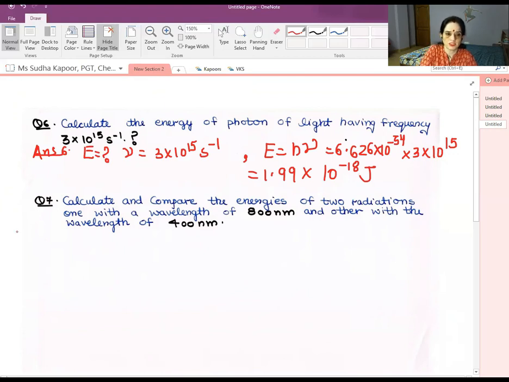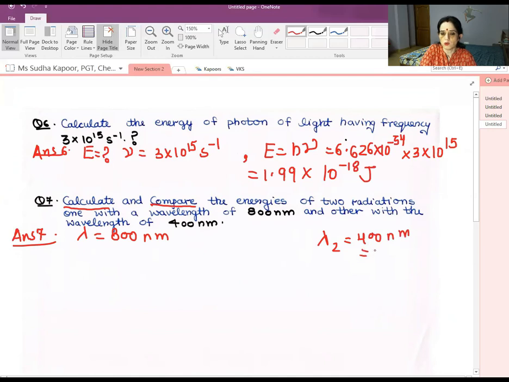Now moving to the last numerical of this topic, that is question 7. Calculate and compare. Read the question very carefully. Calculate and compare the energies of two radiations. One has a wavelength of 800 nanometer and the other has a wavelength of 400 nanometer. So students, we are not only supposed to calculate the energy, we have to compare it also. So remember, don't be in a hurry while doing the answer. Calculate and compare, both the words are there.